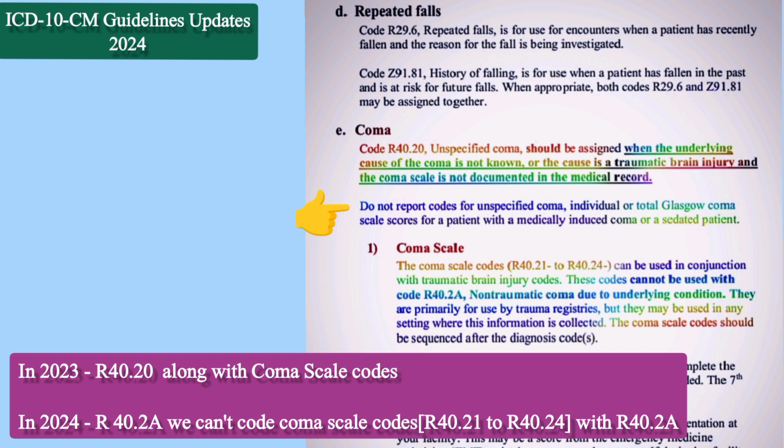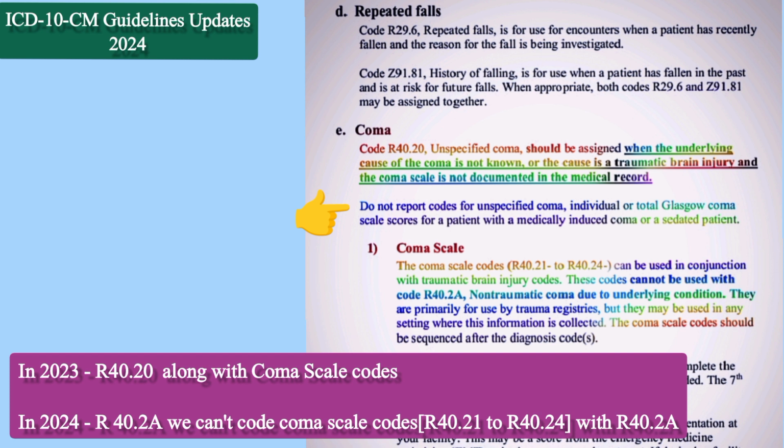Now we have one more update: don't report codes for individual or total Glasgow coma scale scores for patients with medically induced coma or sedated patients. So both codes will not go together.